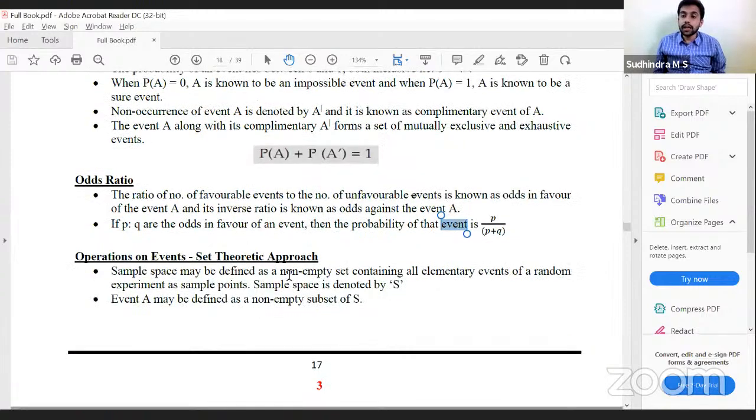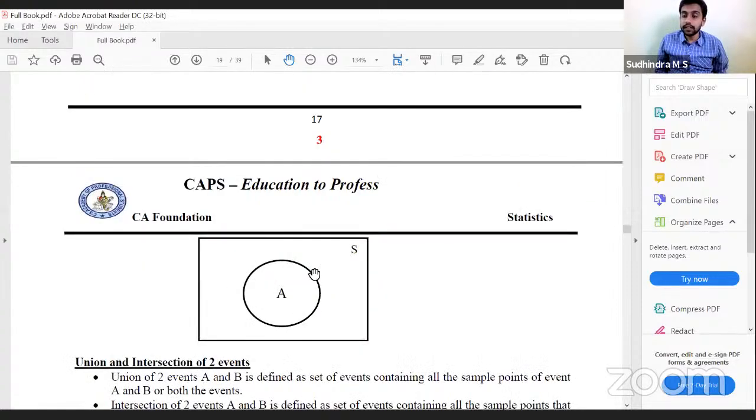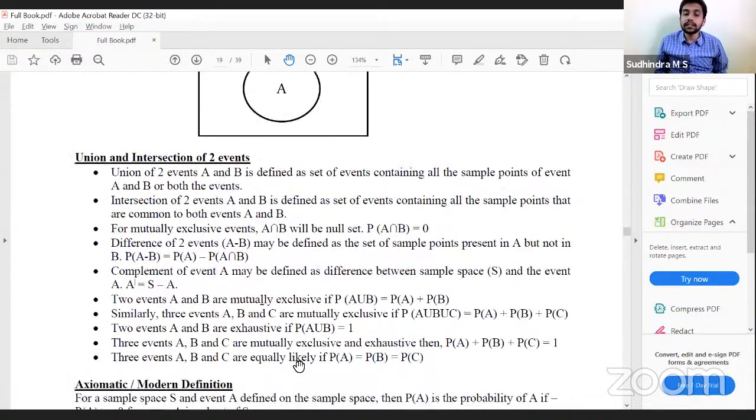Okay. Next one is operations on events, set theoretic approach. Here we call the entire set as sample space. Under the sample space, we will have various events. So sample space is a non-empty set containing all the events of the random experiment. Sample space is denoted by S. Event A can be a subset of S. So S includes all the events, and A would be a subset of that. In that we have union, intersection, etc.